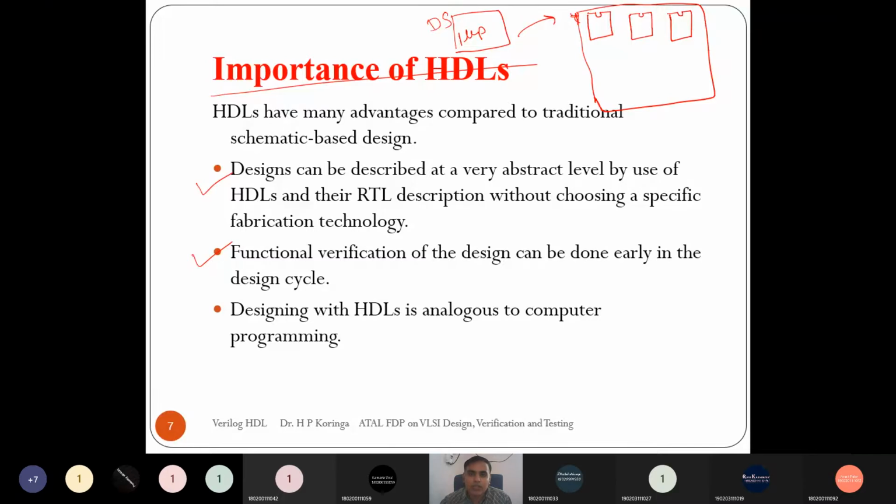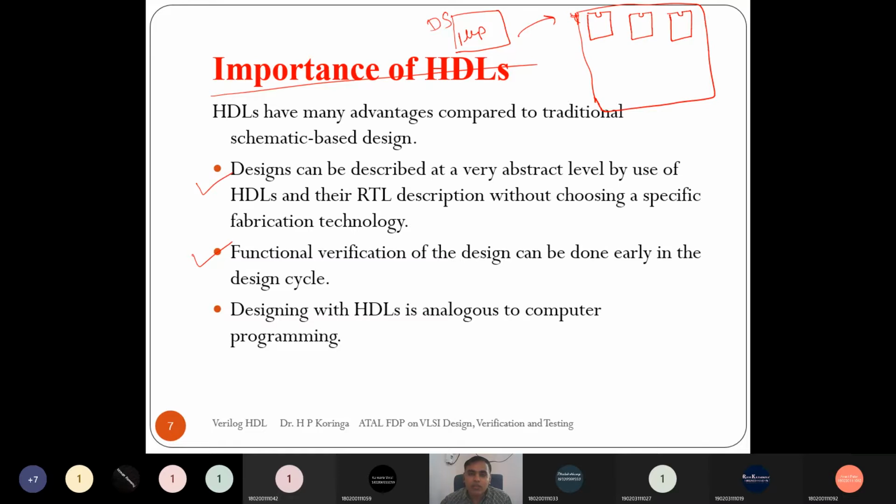Then if there is any bug, it will cost us much more because we have already implemented the hardware, right? But if we use a program to describe the hardware, then at the program level itself we can identify whether it will work as per our functionality or not.